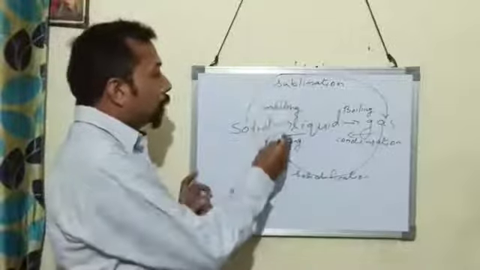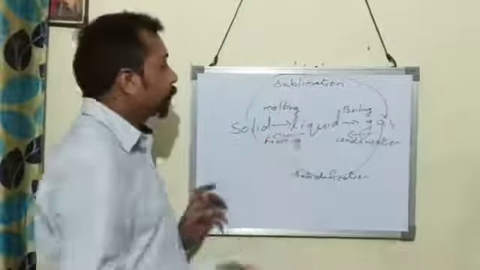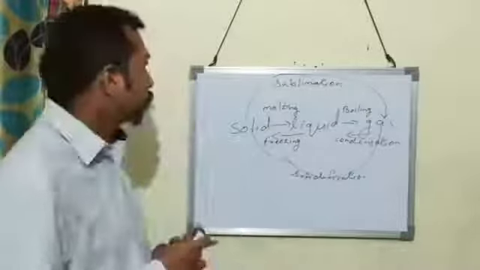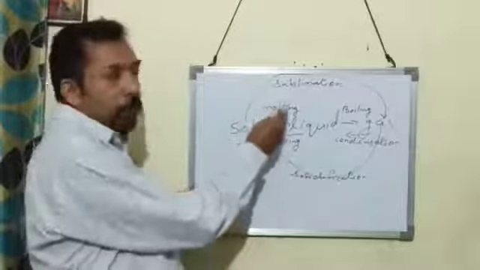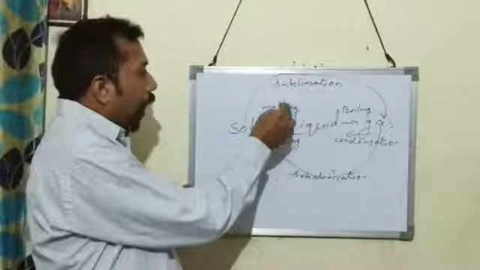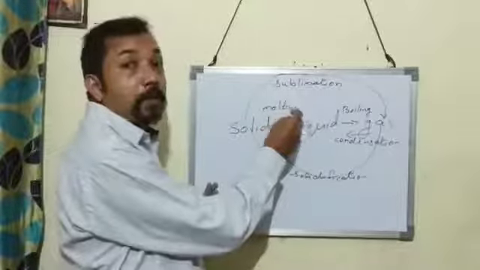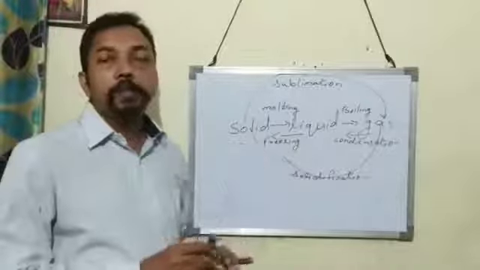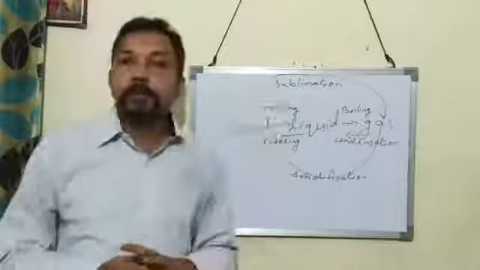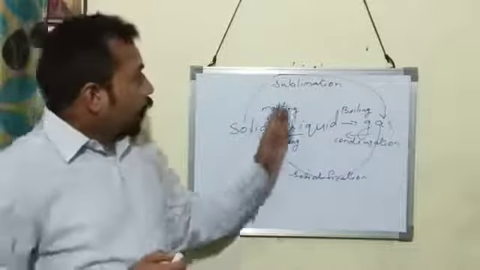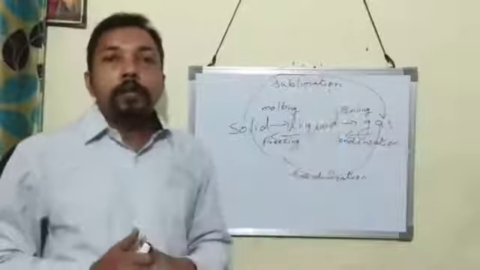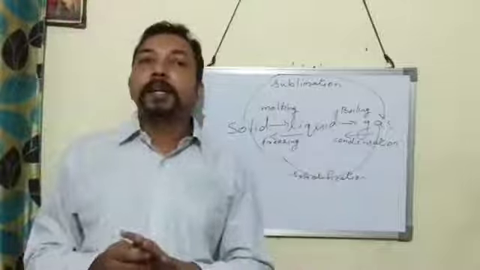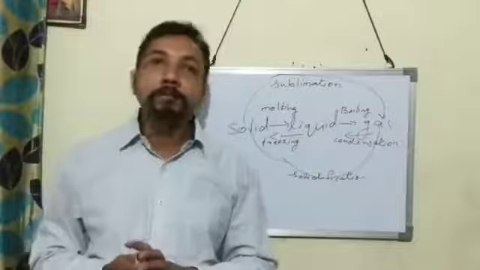So the melting point and freezing point are same, and in the same way boiling point and condensation point are same. The melting point of ice is 0 degrees Celsius, and the freezing point of water is 0 degrees Celsius. Both are same. So during the change of state, the temperature remains constant, and different names are given for this constant temperature.